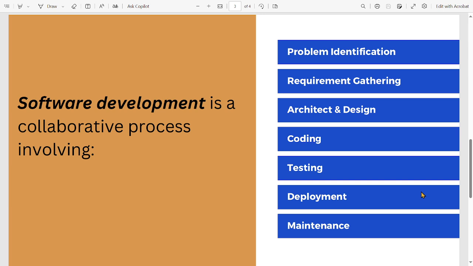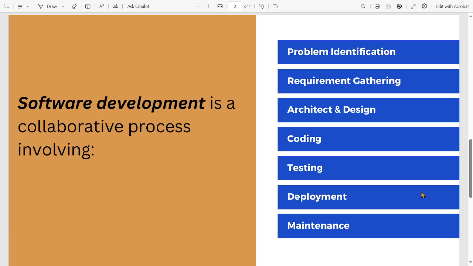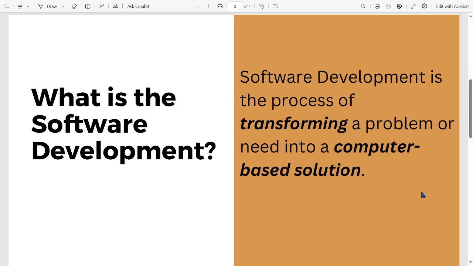So for today's question, what is software development? We have covered this. Software development is a process of transforming a problem or need into a computer based solution, and it involves collaborative processes: problem identification, requirement gathering, architecture and design, coding, testing, deployment, and maintenance. So, this is a well framed answer for the question, what is software development?